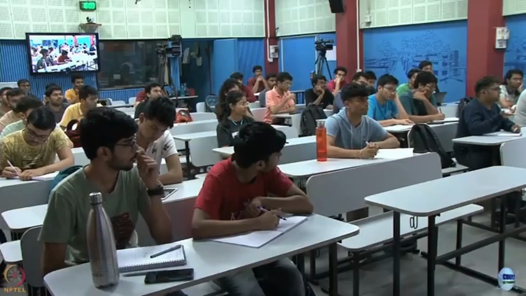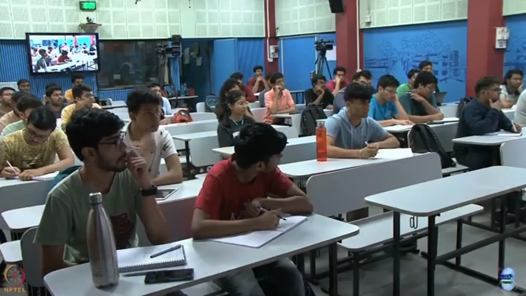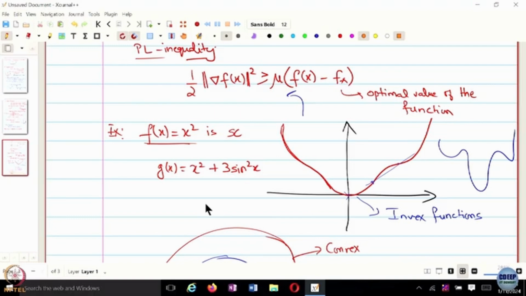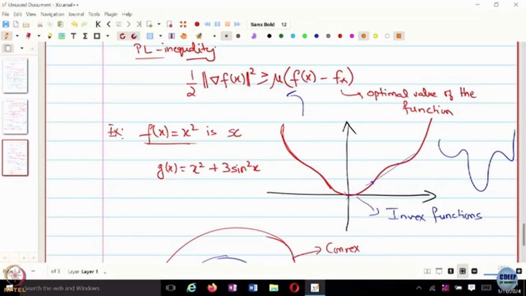Every function which has a parabolic shape near a local minimum will be an invex function, right? Invex function, yes. But then you can generalize this more. In this case, it's not convex, right? Invex functions have their own mathematical definition. Without getting into the details, what I just wanted you to look at is that this function is not even convex. And more often than not, you will come across functions like this.